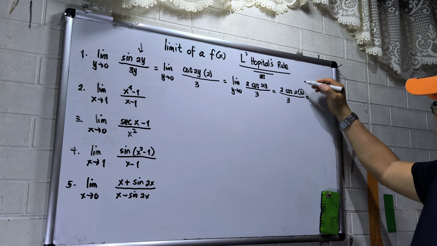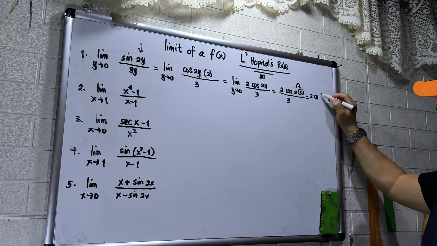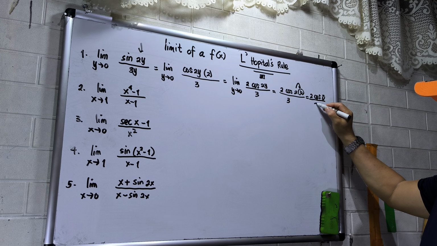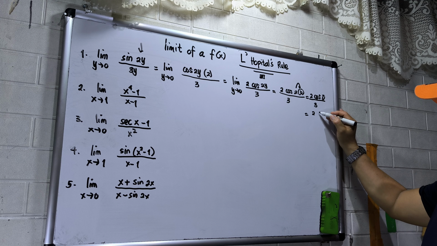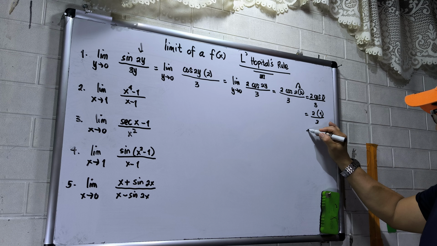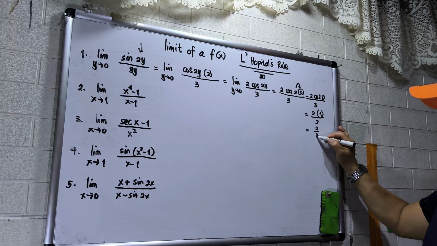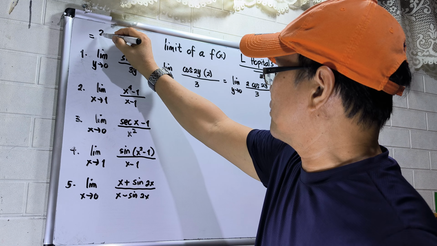So that will be 2 cosine 0 over 3. And we know that cosine 0 is 1, right? Cosine 0 is 1. Then this will be over 3. So 2 times 1, that is 2, over 3. So number 1 is 2 over 3.